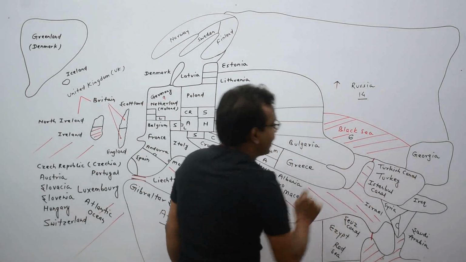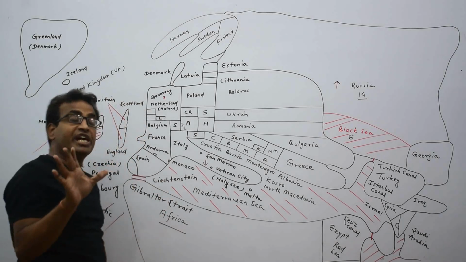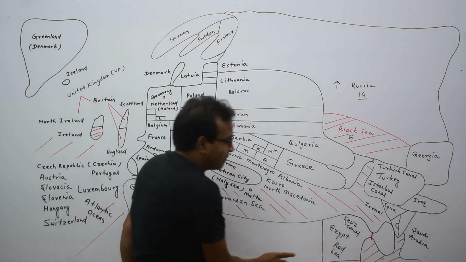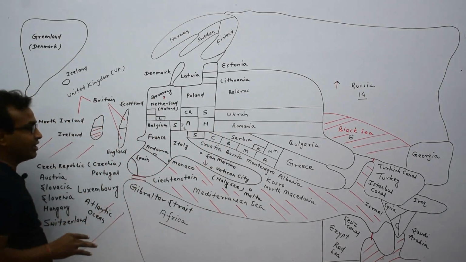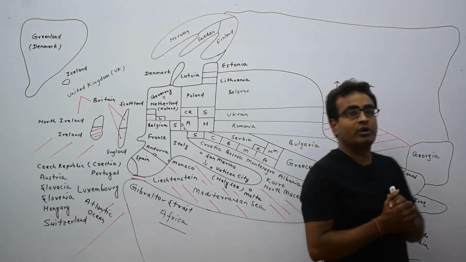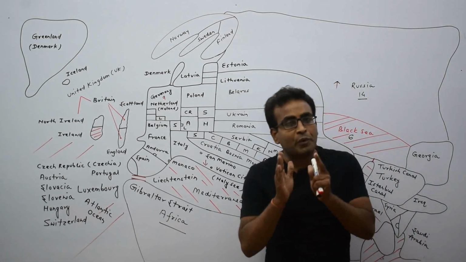Turkey and Georgia are the Asian countries, and Egypt is the African country. Here we have discussed all 44 countries of the Europe continent.